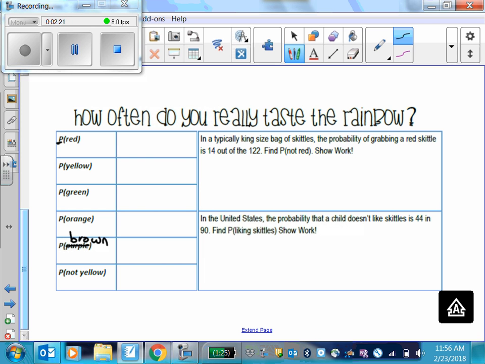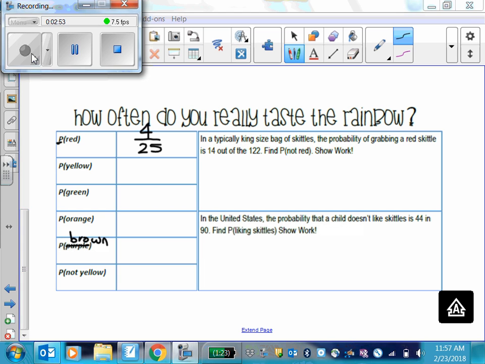When it says P and then a word in parentheses, it's talking about the probability of that happening. So the probability of a red M&M. This is going to be different for everybody in this room. So I'm going to use Chaz because he's closest. Chaz's probability of getting a red is 4 out of 25 because we're just doing it based on the 25 we pulled. You come up with your own probability. So you would be what out of 25? Come up with your own.